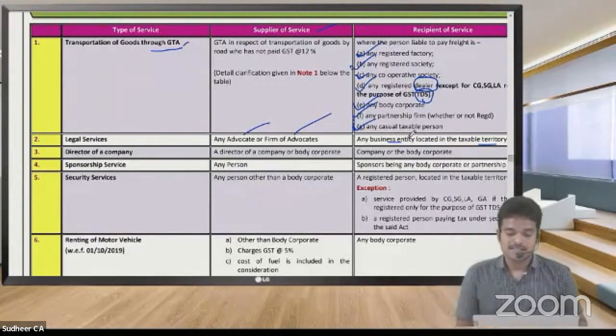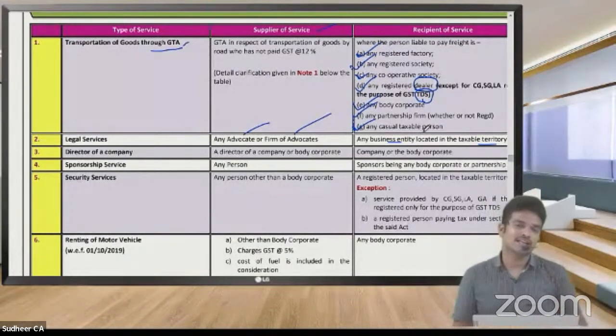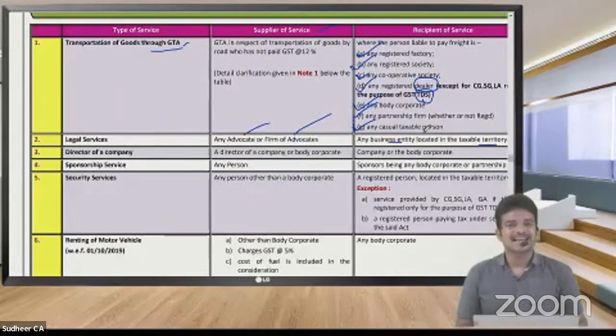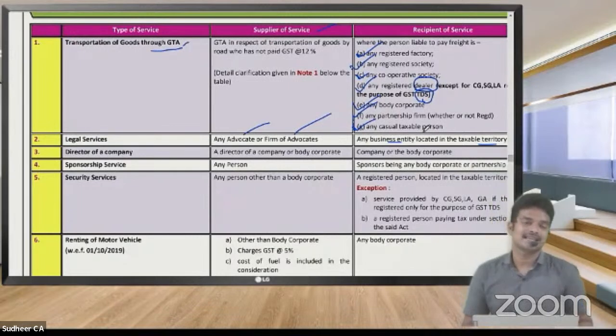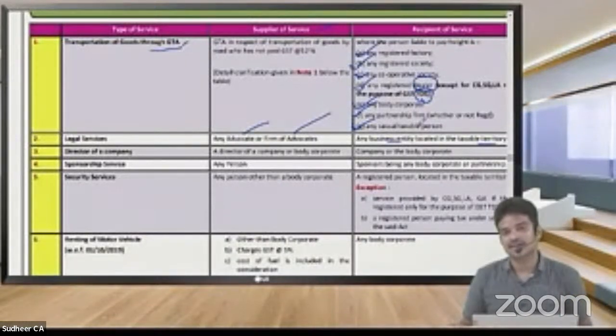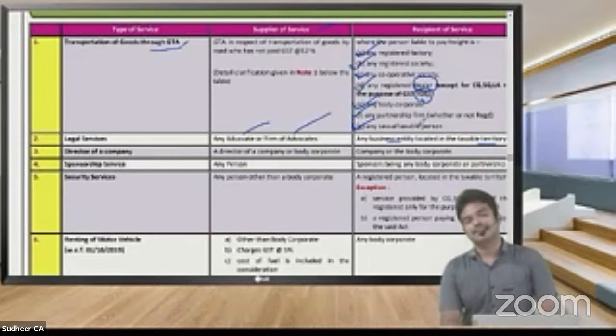This applies if the business entity's turnover does not exceed the registration limit. What was the registration limit? Up to 20 lakhs, we are not required to get registration. In some states the limit differs. An exemption notification was given: if a lawyer provides services to a business entity which has GST registration, that entity has to pay tax under reverse charge mechanism.